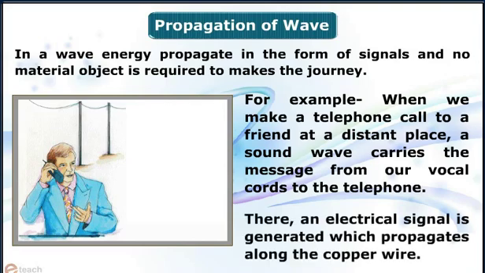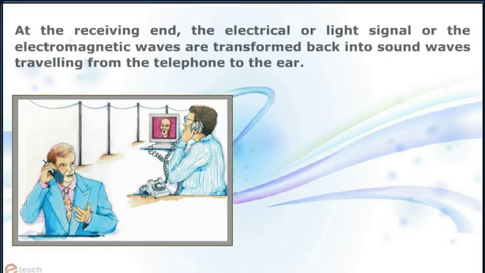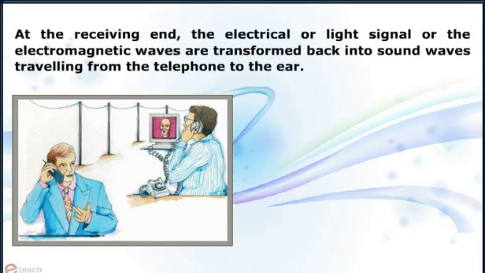There, an electrical signal is generated which propagates along the copper wire. If the distance is too large, the electrical signal generated may be transformed into a light signal or electromagnetic waves and transmitted through optical cables. At the receiving end, the electrical or light signal or the electromagnetic waves are transformed back into sound waves traveling from the telephone to the ear.